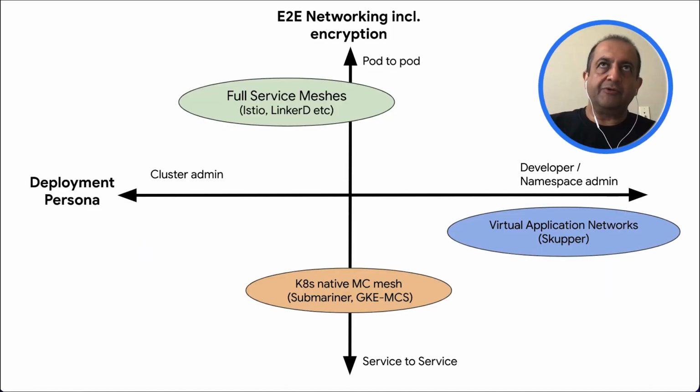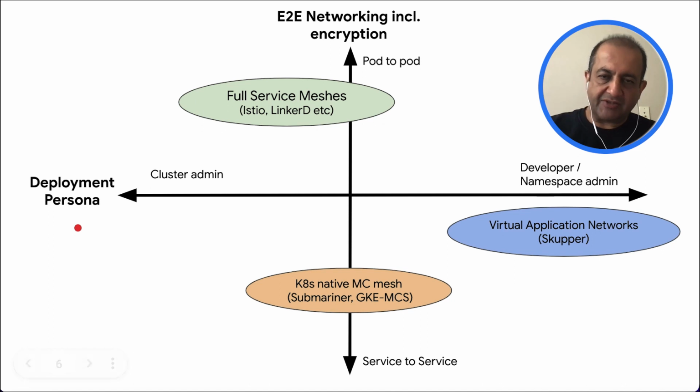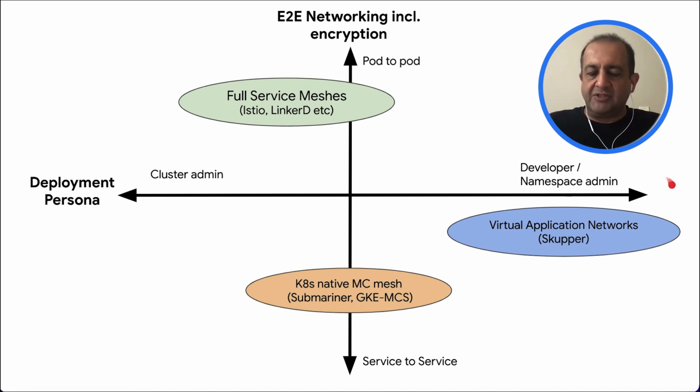So, as we wanted to create some sort of taxonomy or ability to distinguish between these projects, our first pass was to look at two dimensions. In this picture, the x-axis is the dimension of the deployment persona: which persona, whether the cluster admin or the developer or namespace admin, that particular set of projects is primarily focused on or requires those kinds of privileges.